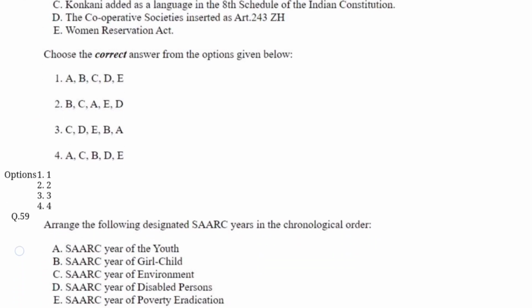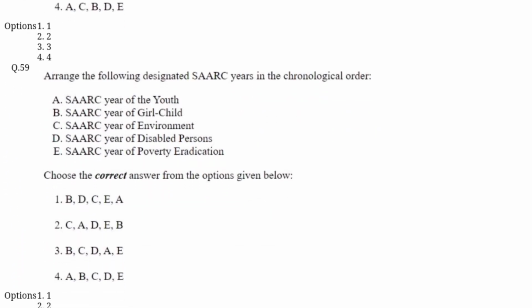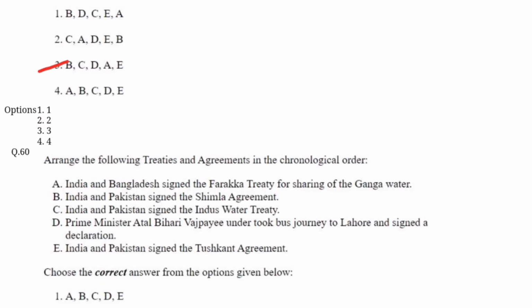Now question number 59. Arrange the following designated SAARC years in chronological order. Option C is correct here: B, SAARC year of the girl child, then the SAARC year of environment, then SAARC year of disabled persons, then SAARC year of the youth, and last is the SAARC year of poverty alleviation.